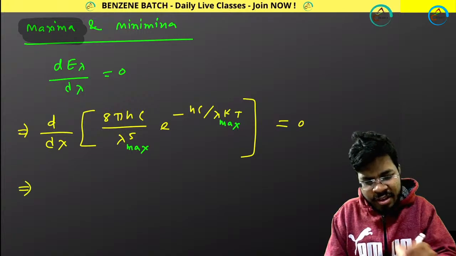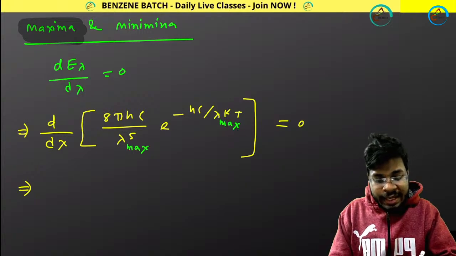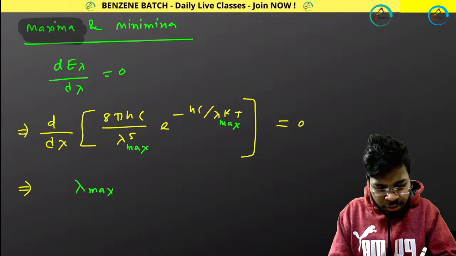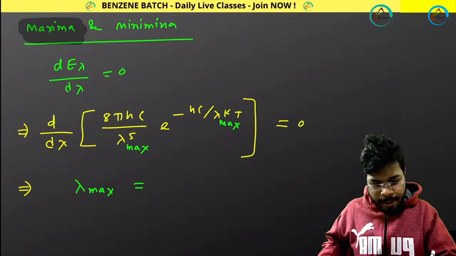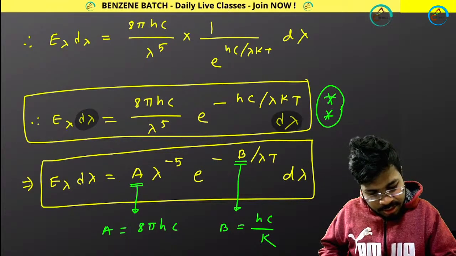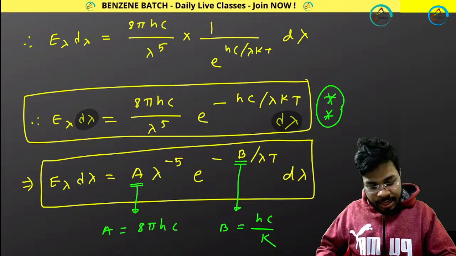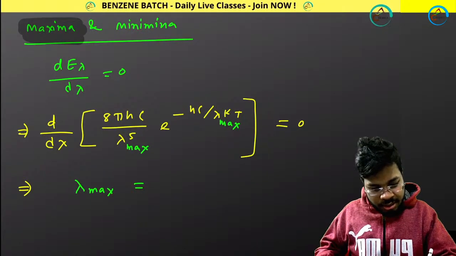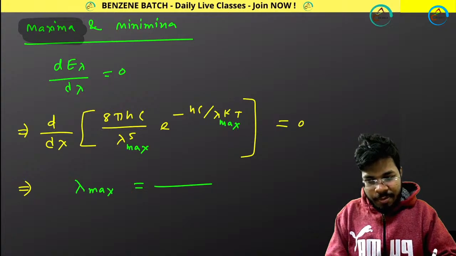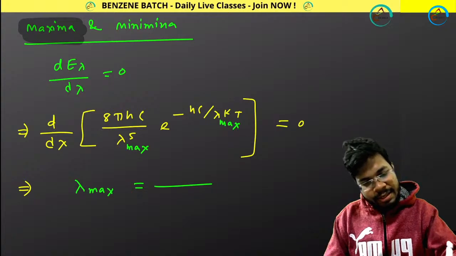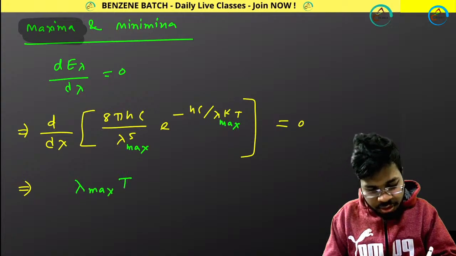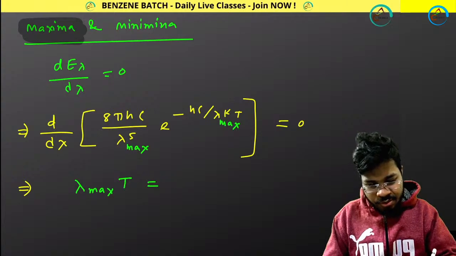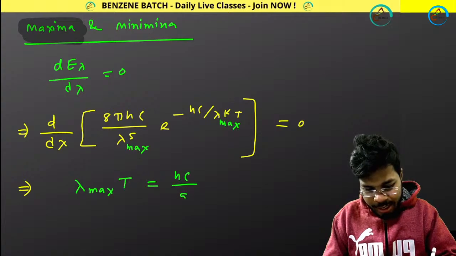If you solve this differentiation, do you know what you will be getting? You will be getting lambda max equals to some value divided by T. I already wrote this, so lambda max T equals a constant, or I can say hc by 5k.